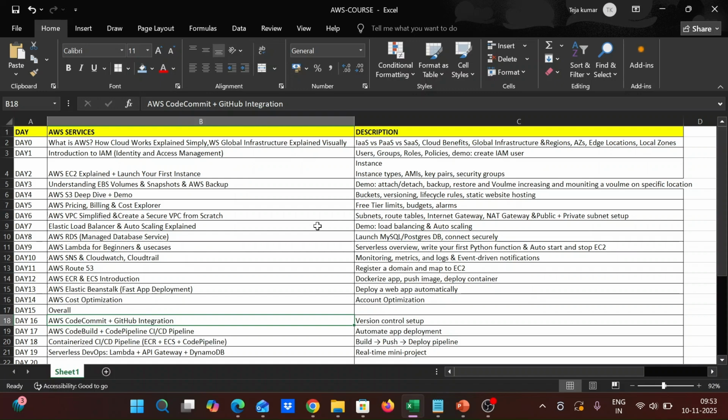And the next, AWS S3, and the AWS Pricing Calculator and Billing Cost Explorer. And I would like to bring up one more thing for you. I will be completing Amazon VPC in my next 2 to 3 videos, because before learning EC2, it is important to learn about VPC, because it is the starting entry point to know about Amazon regarding cloud computing. And then next, load balancer, what a load balancer is, what the different types are, and auto scaling, each and everything I would like to tell about this.